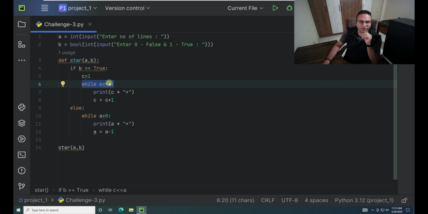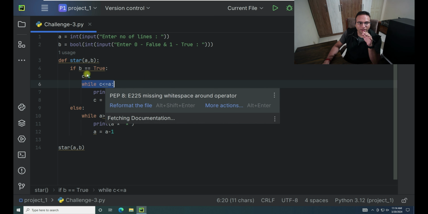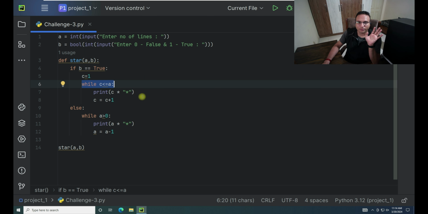Now again the loop will trigger, and over here the C value 2 is less than equal to 5. Then in that case, 2 stars will get printed again. Similar like that it will go till the value is equal to and less than. Once it gets terminated, automatically you can see that the pattern will be generated for us.